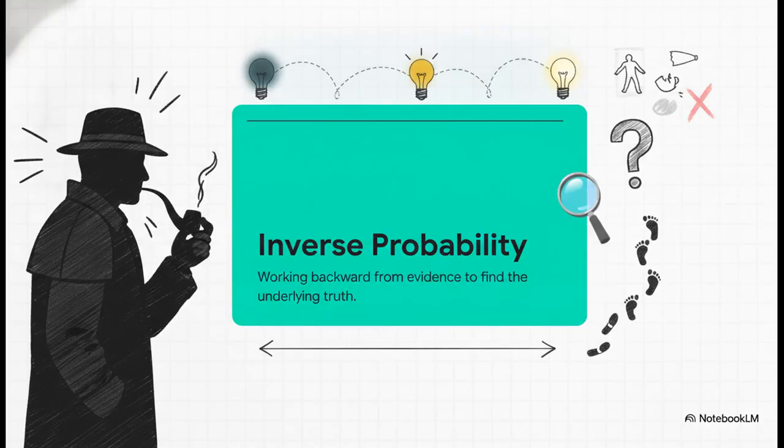In fact, this reversal is so central to the whole concept that up until the 1950s, Bayesian thinking was simply known as inverse probability. It's literally the mathematical equivalent of being a detective. You arrive at the scene of the crime, which is the positive test result, and you have to work backward, inversely, to figure out what actually caused it. Was it the 19 true positives or the 49 false positives?